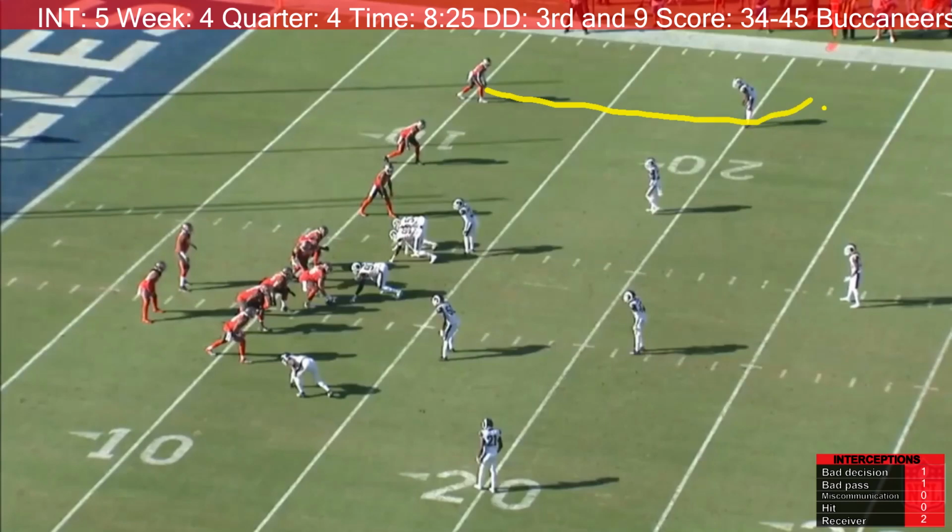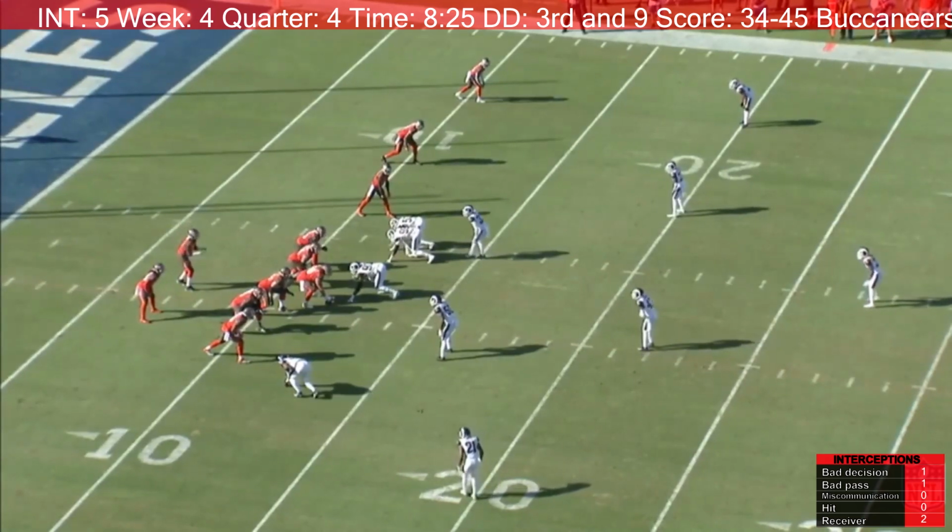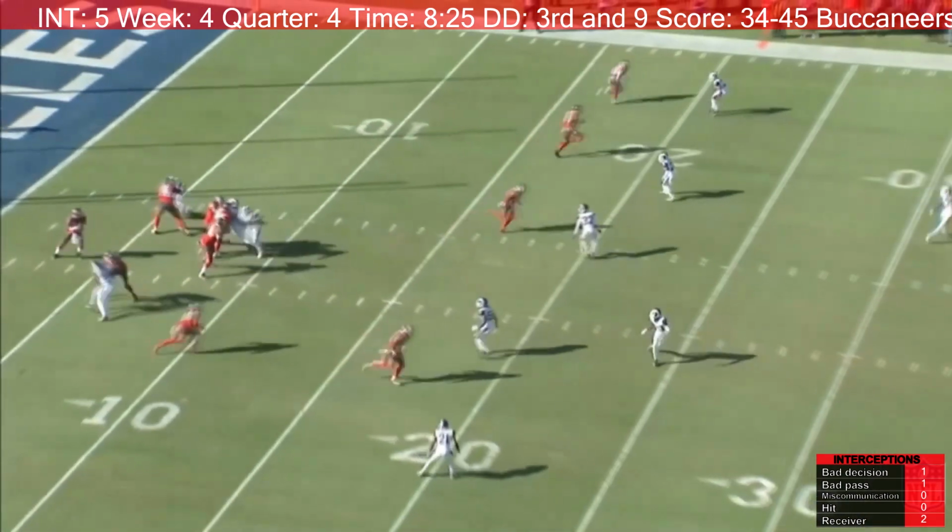Bobo Wilson runs this route. He gets down in between the zone coverage and is open. However, as Jameis Winston is throwing the ball, he does get hit, causing somewhat of an errant pass, allowing the interception for a pick 6.